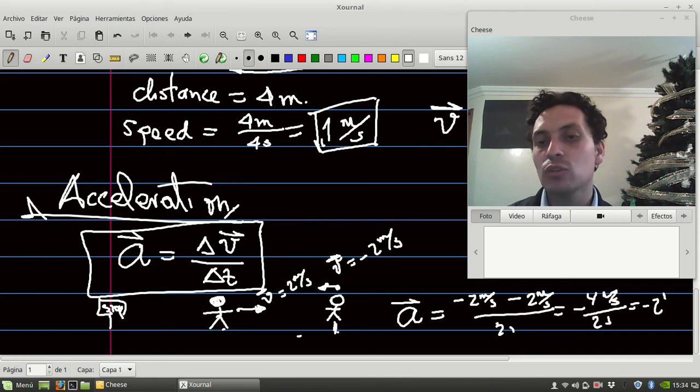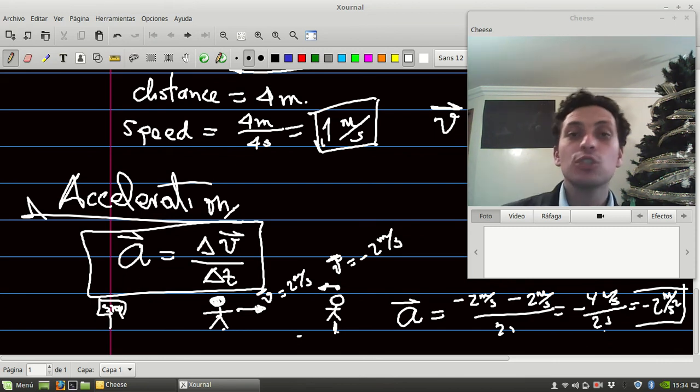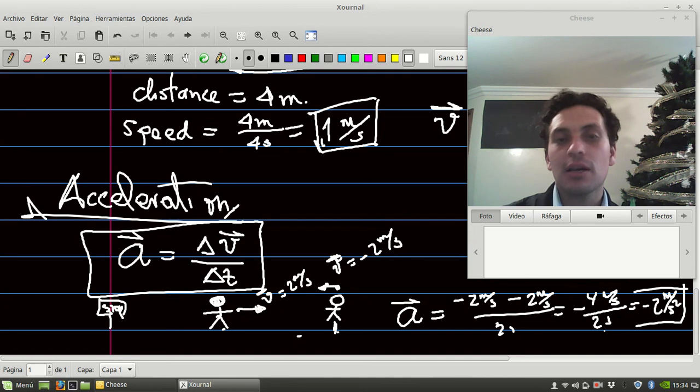So minus 2 meters per square second. So that's the acceleration. The acceleration of the object is going to be negative 2 meters per square second. So it means that the velocity is changing, becoming negative, small until it changes to a negative.